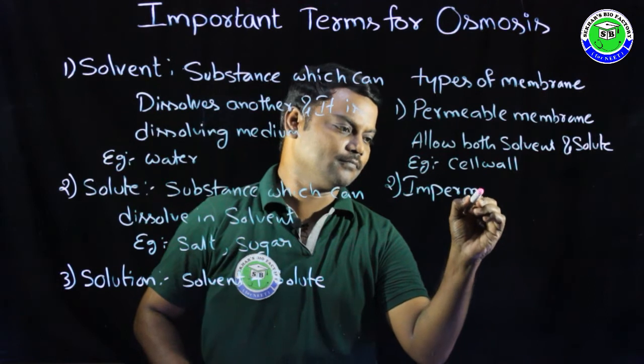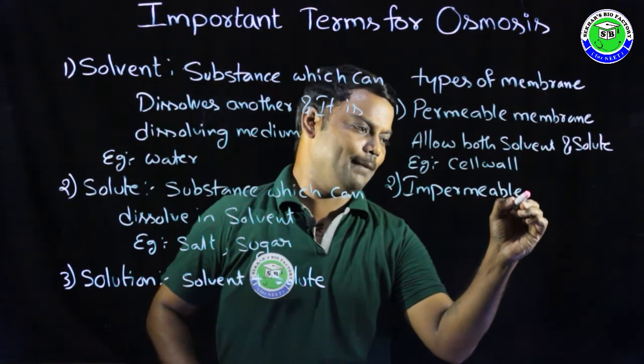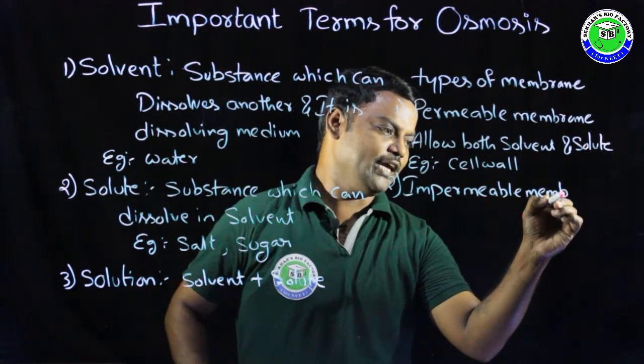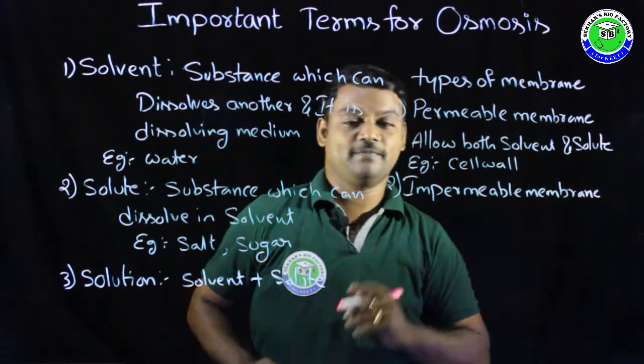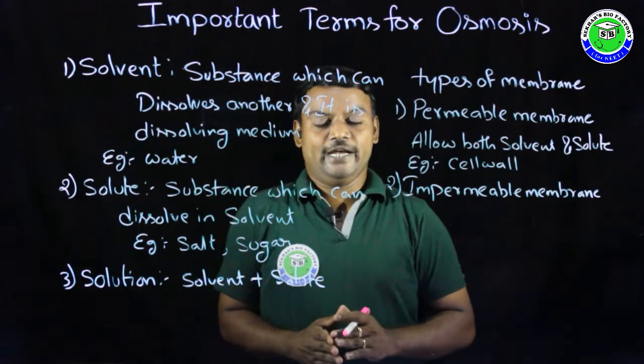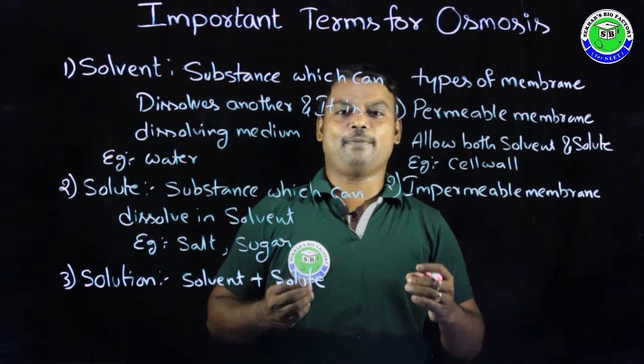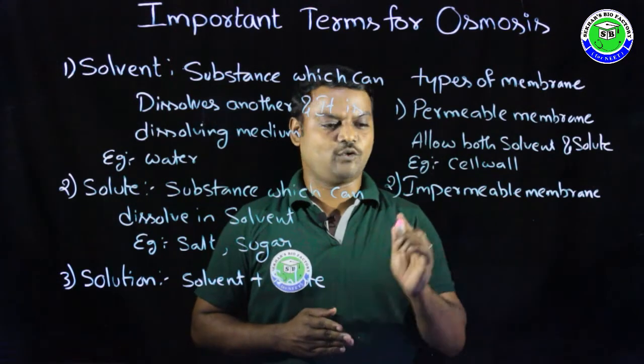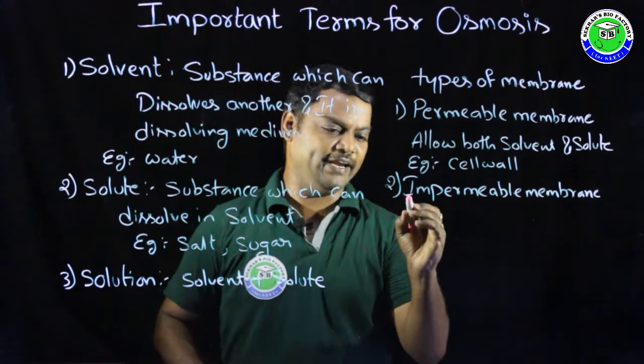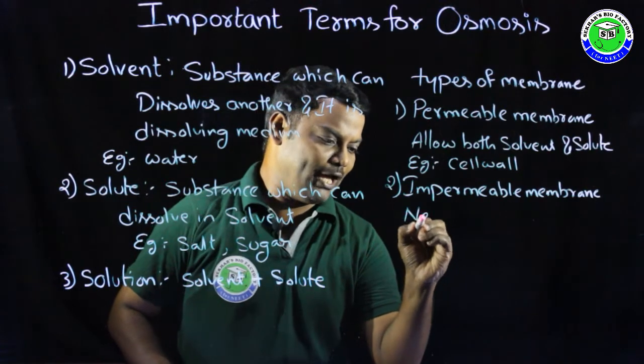impermeable membrane. Impermeable membrane means this membrane never allows any type of substances through it.